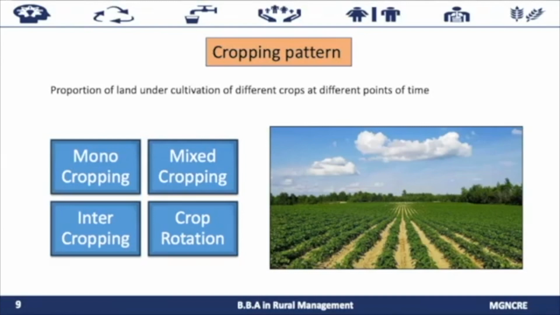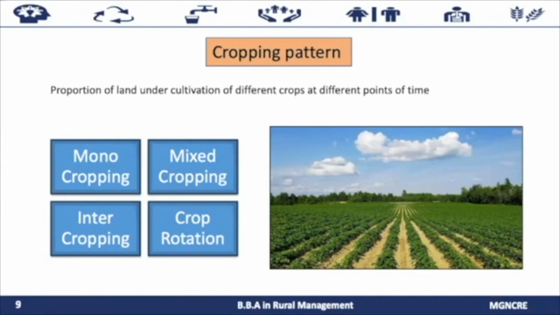In order to obtain maximum yield, different patterns of cropping are practiced. The major cropping patterns include monocropping, mixed cropping, intercropping, and crop rotation. Coming to monocropping, it reduces soil fertility and destroys the structure of the soil. Chemical fertilizers are required to upgrade production. This practice allows the spread of pests and diseases.